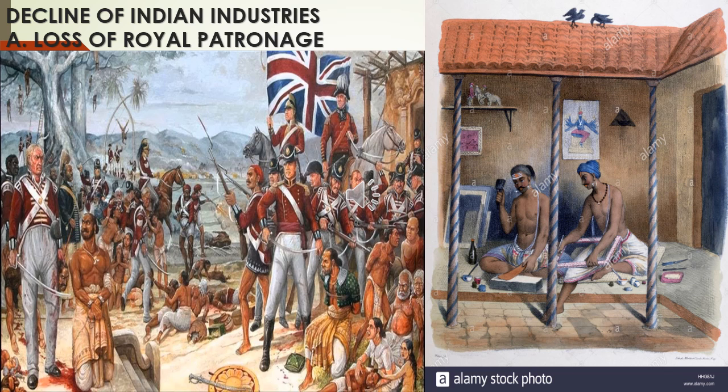As a result, the craftsmen who were supported by these rulers and the nobles lost their importance and became poor. Before the arrival of the British, if there was any function, the native rulers and the nobles asked the craftsmen to decorate the function hall, the darbars or the ceremonial occasions. When the British occupied India, the nobles and native rulers lost their importance, and so did the craftsmen they supported.